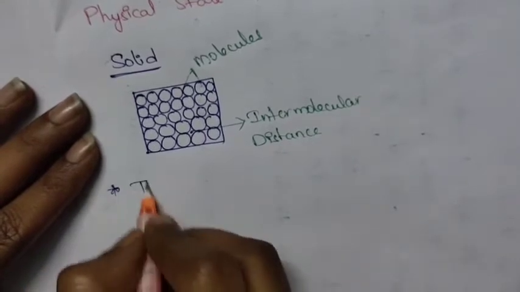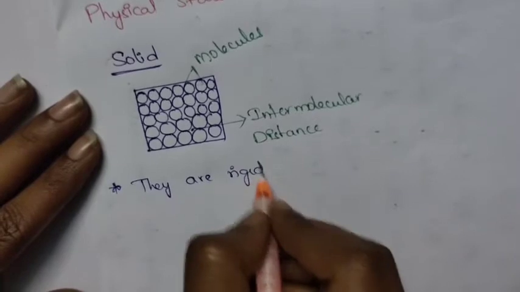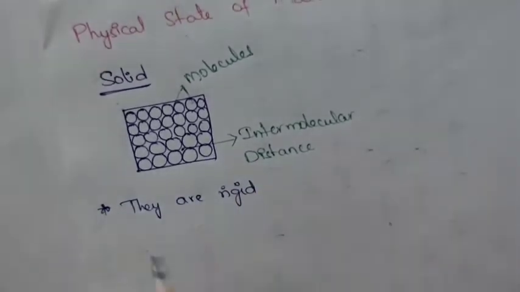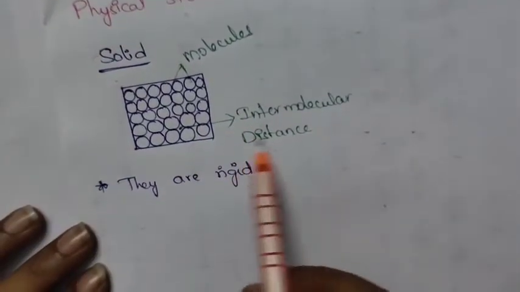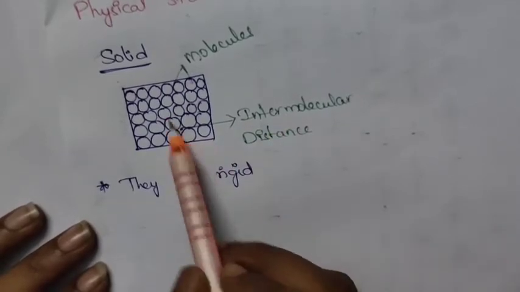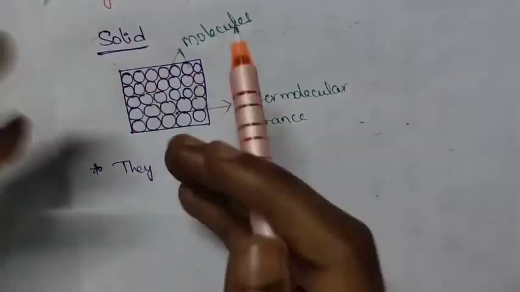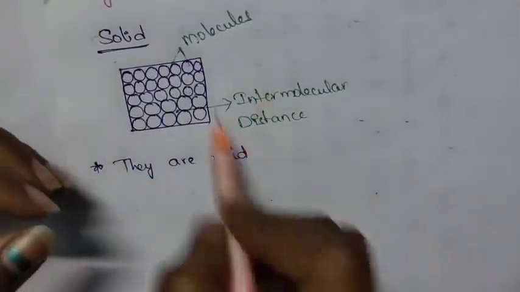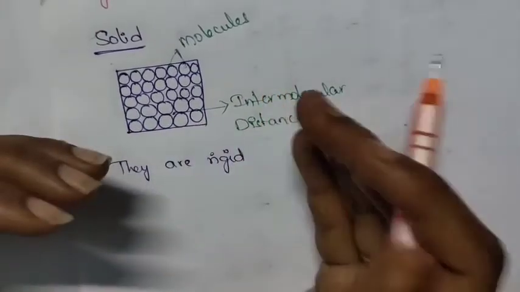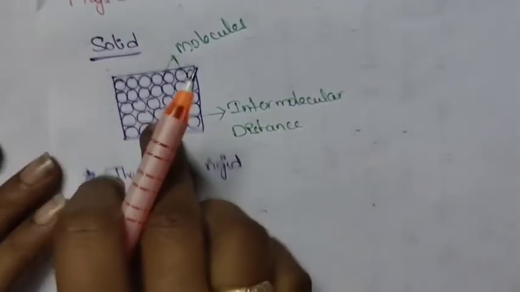So, first point is what? They are rigid. These intermolecular distances are very small in the solid, but if we compare solids with liquids and gases, the intermolecular distances in liquids and gases are very high compared to the solid.